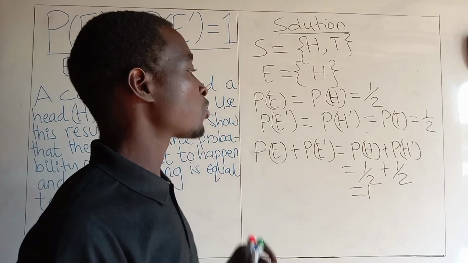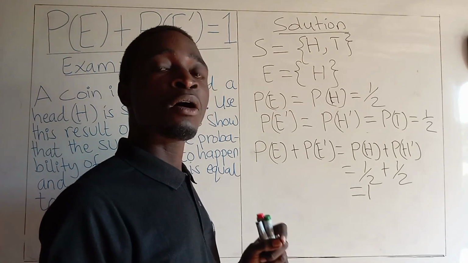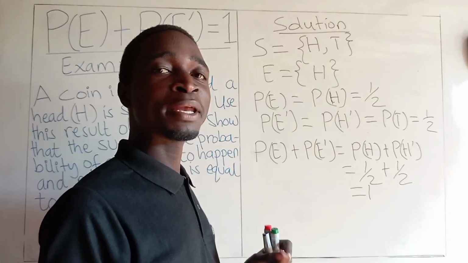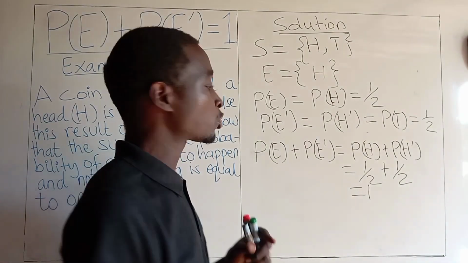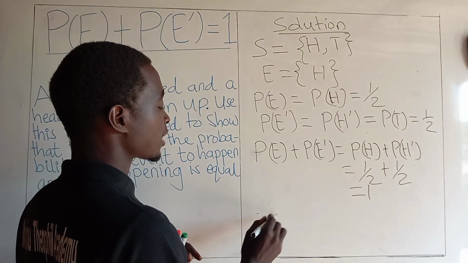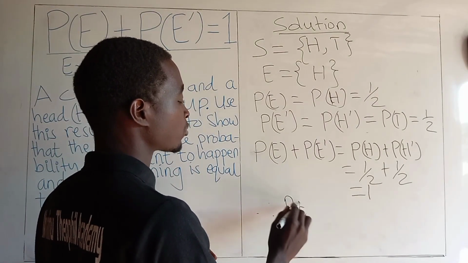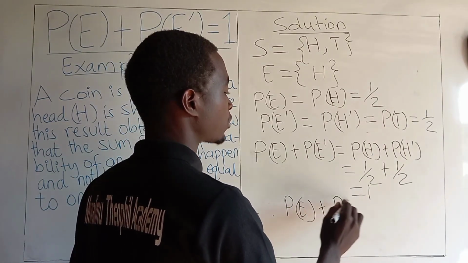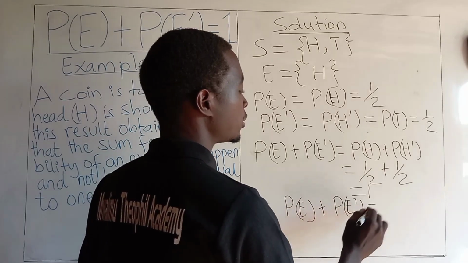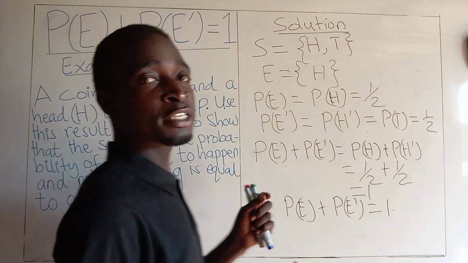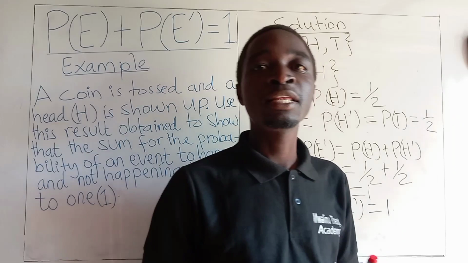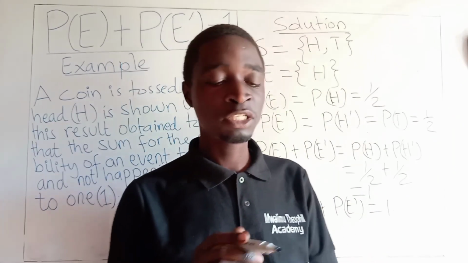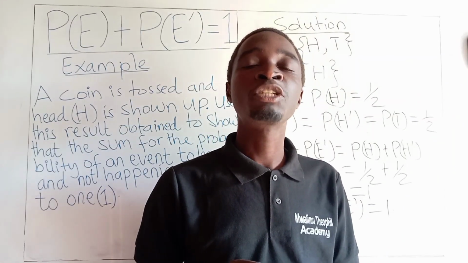Now, this proves to us that the sum of the probability for an event to happen and not happening is equal to 1. Now, we realize that the probability of an event to happen plus the probability of an event not to happen is equal to 1. This is the way we prove that the sum of the probability of an event to happen and not happening is equal to 1.